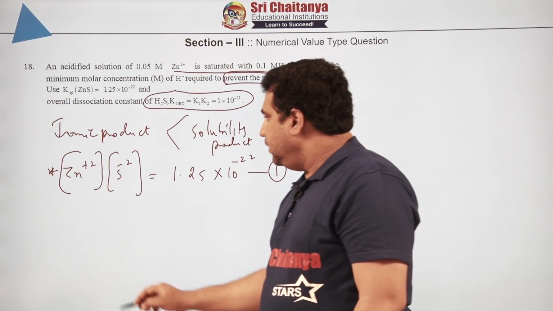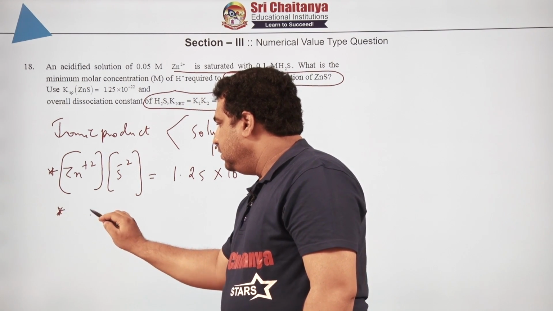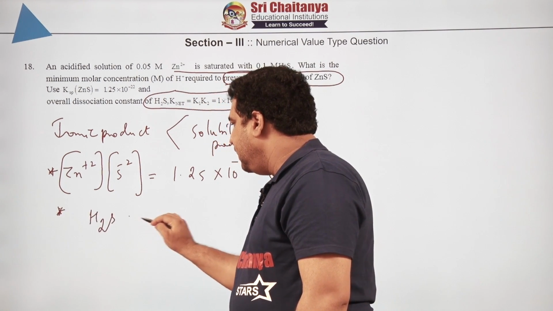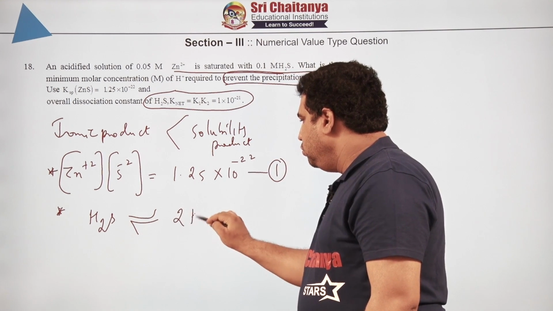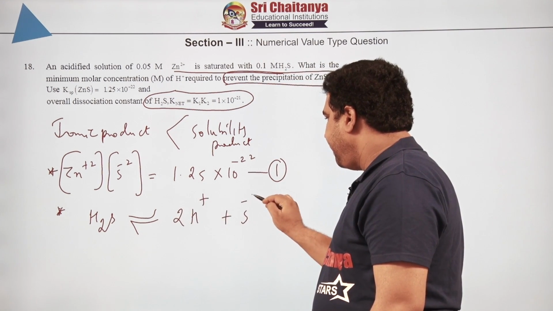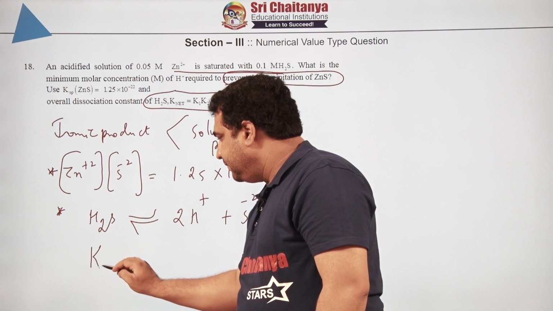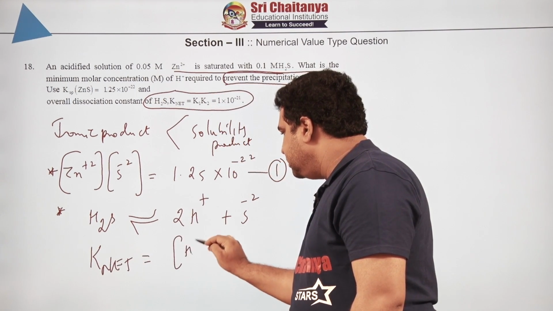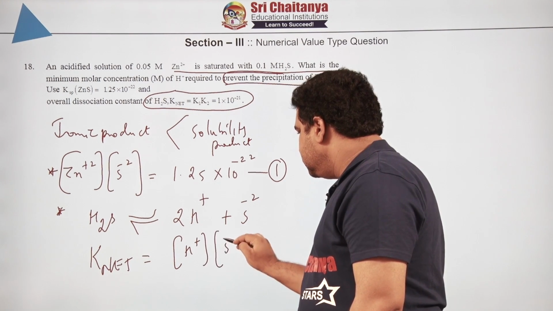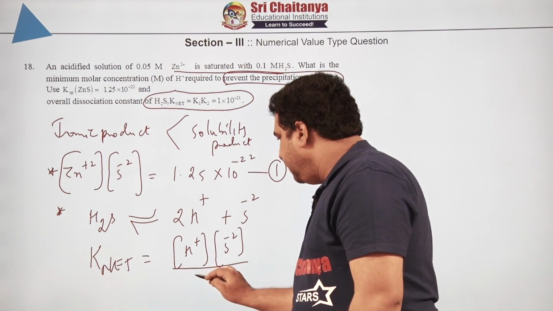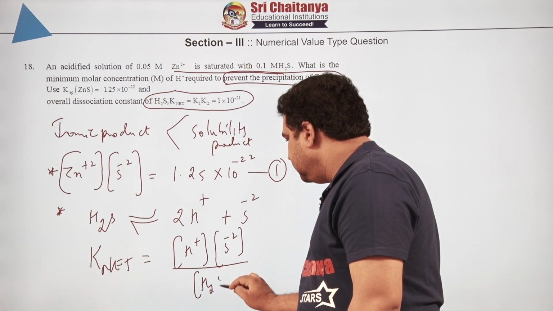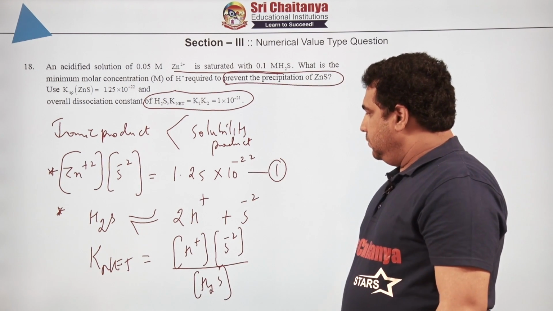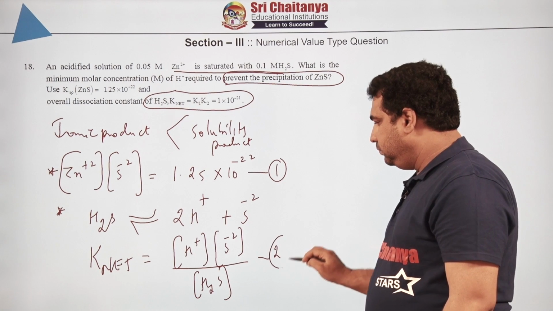Everybody knows that H2S will ionize into 2H plus and sulfide ion. K net is equal to concentration of H plus squared into sulfide ion by concentration of H2S. This is equation number 2.